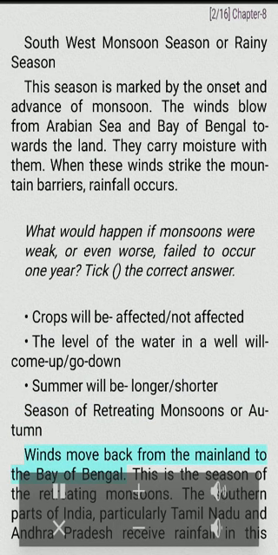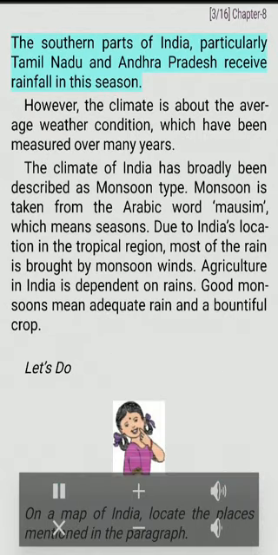Season of retreating monsoons or autumn. Winds move back from the mainland to the Bay of Bengal. This is the season of the retreating monsoons. The southern parts of India, particularly Tamil Nadu and Andhra Pradesh, receive rainfall in this season.